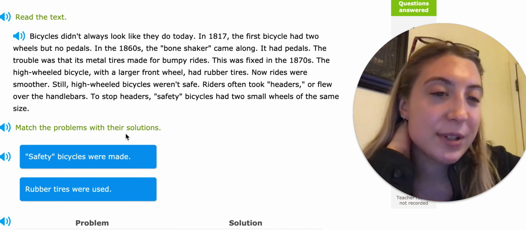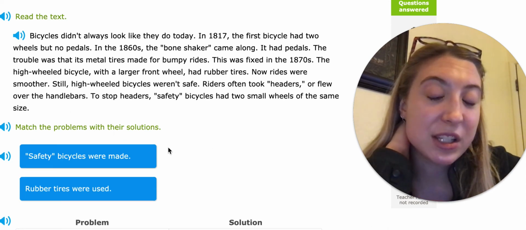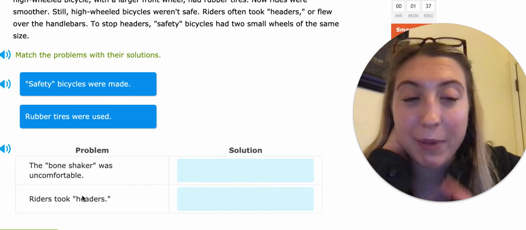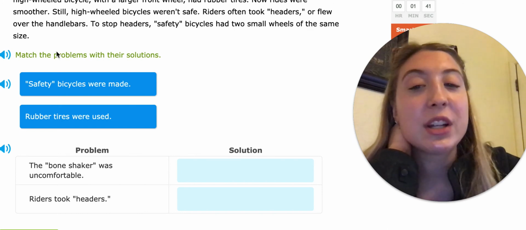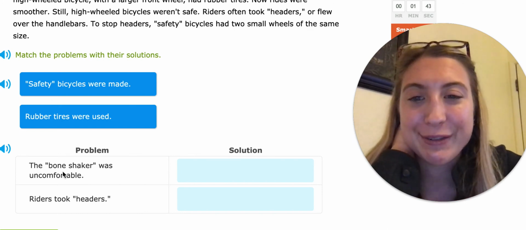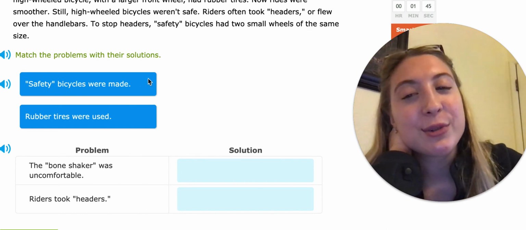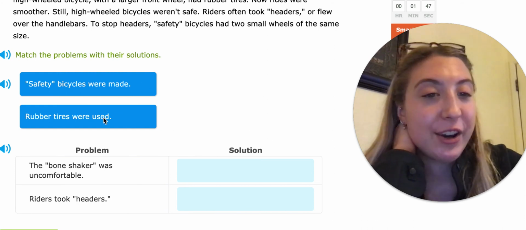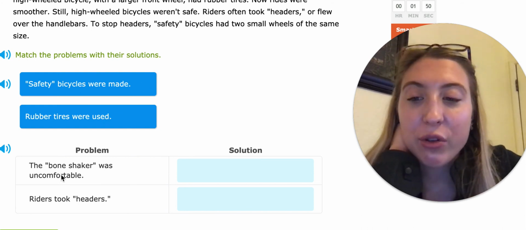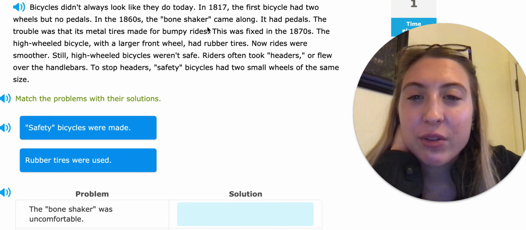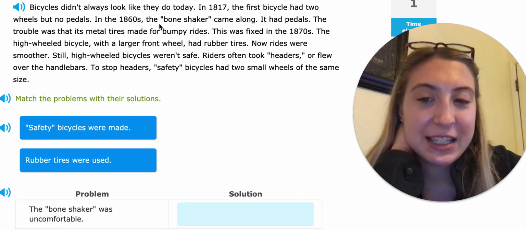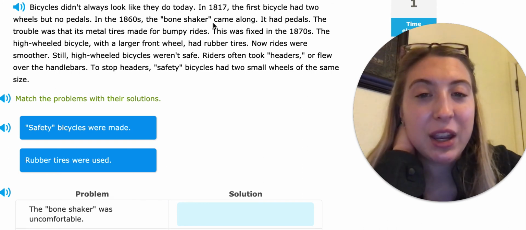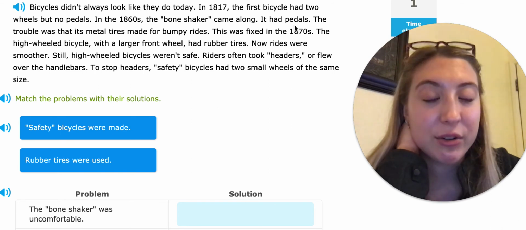So now this one's a little different. They gave us the problems down here, and now we're matching the solutions. The Bone Shaker was, so let's read our solutions first. Safety bicycles were made, rubber tires were used. So the Bone Shaker was uncomfortable. So let's read where we hear that. So in the 1860s, the Bone Shaker came along. It had pedals.